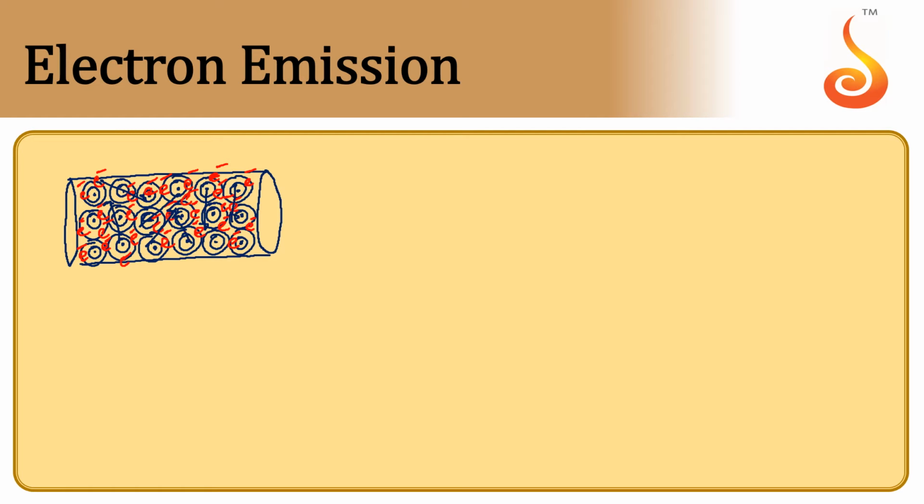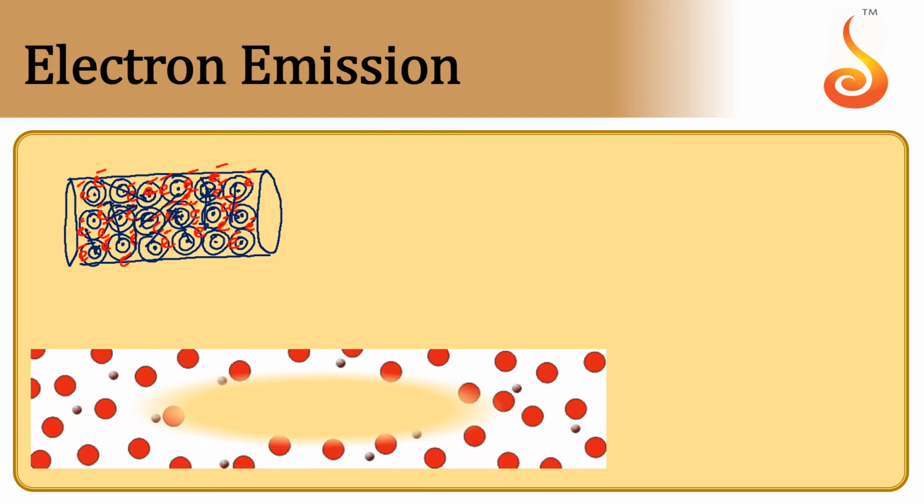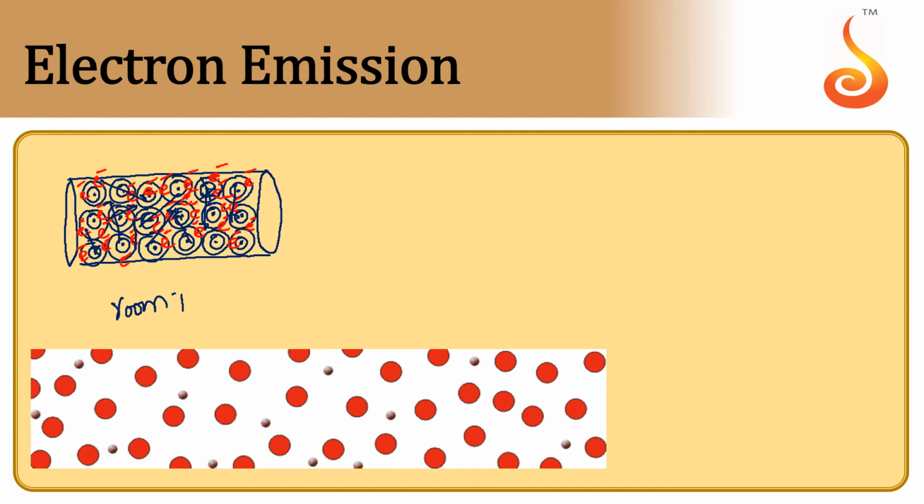The electrons will jump from one atom to another atom randomly. I'll show you this. Here the picture clearly shows how electrons move from one atom to another randomly. But this happens at normal room temperature.